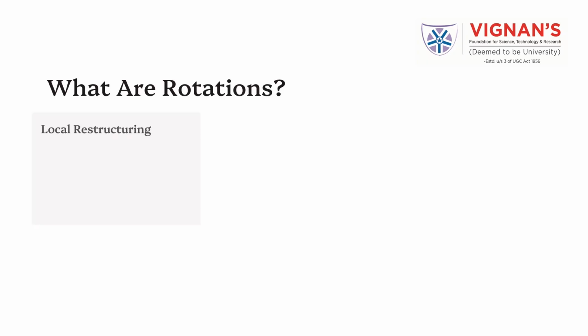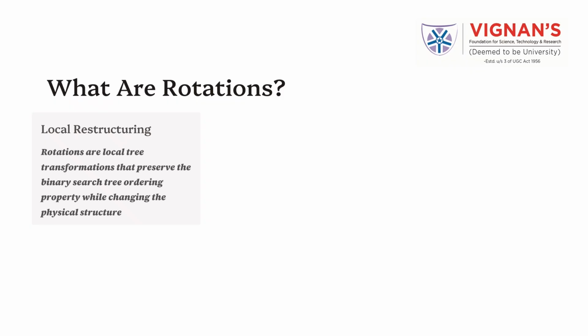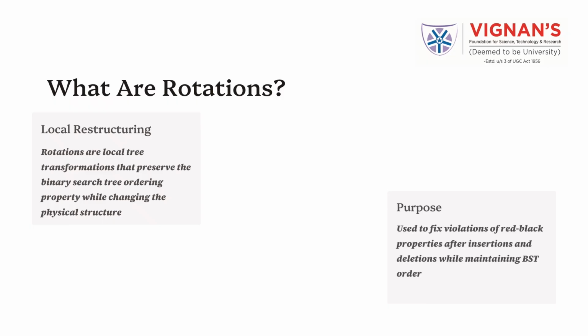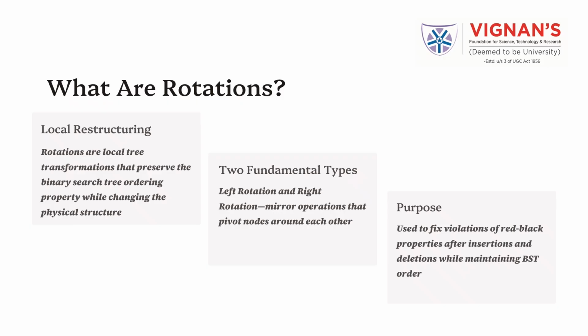What are rotations? Rotations are local restructuring operations. They modify only a small portion of the tree while preserving the in-order traversal sequence. This means the binary search tree property is never violated. There are two fundamental types: left rotation and right rotation. Each is a mirror image of the other.